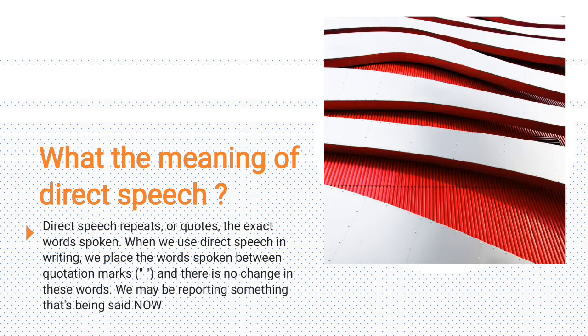Direct speech: we read or quote the exact words spoken. When we use direct speech in writing, the words spoken are placed between quotation marks and there is no change in those words. We may be reflecting something that's being said now. When we want to describe what someone said, one option is to use direct speech. We use direct speech when we simply repeat what someone said, putting the phrase between speech marks.